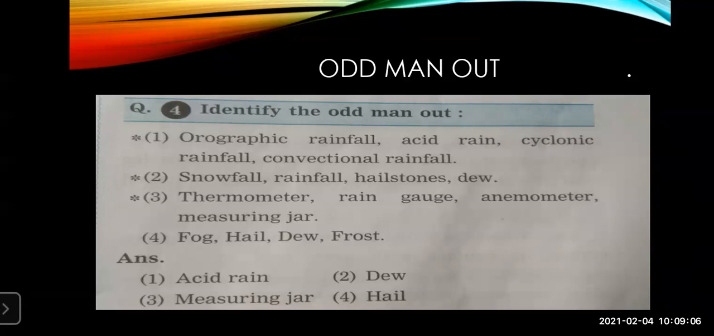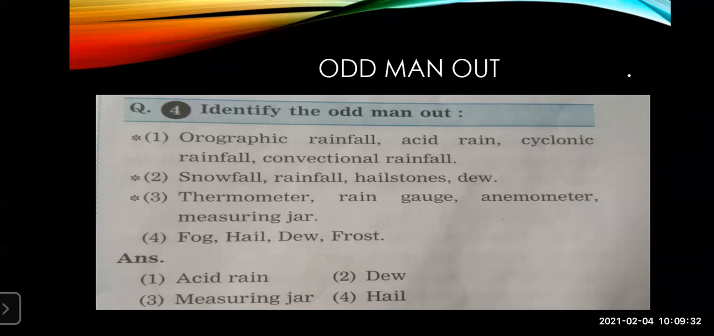Then second is snowfall, rainfall, hailstone, dew. Third is thermometer, rain gauge, anemometer, measuring jar. So this is given over here. Now, each one will give you 1 mark. In this identify the odd man out, it will also come for question number 2. So in each one, you will get 1 mark.